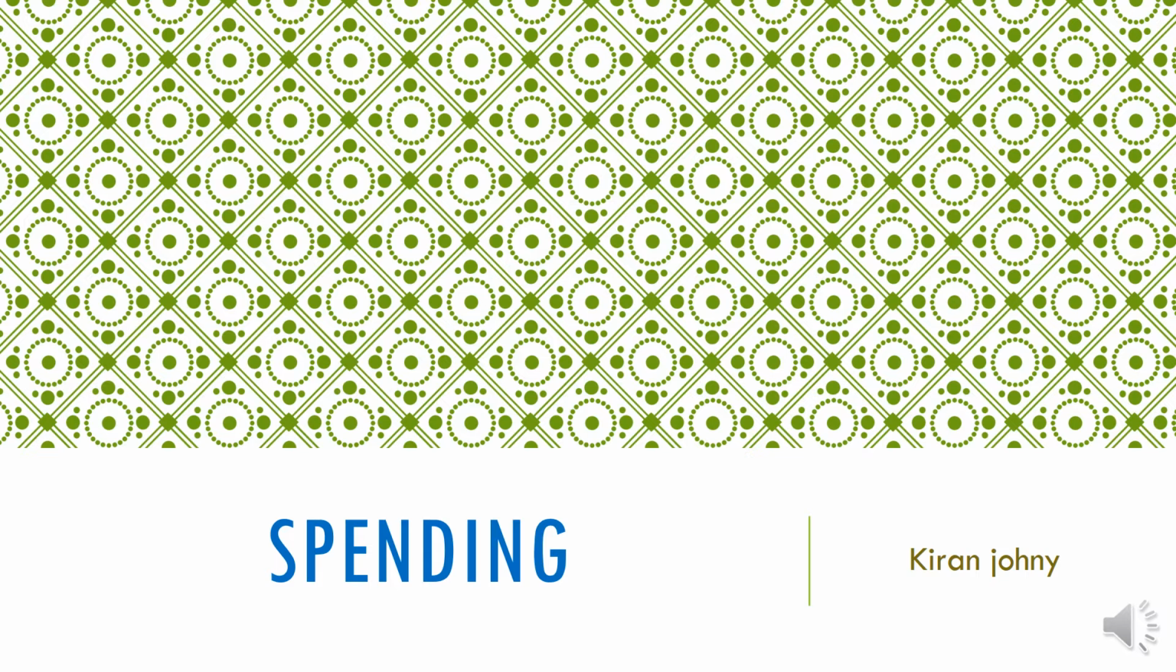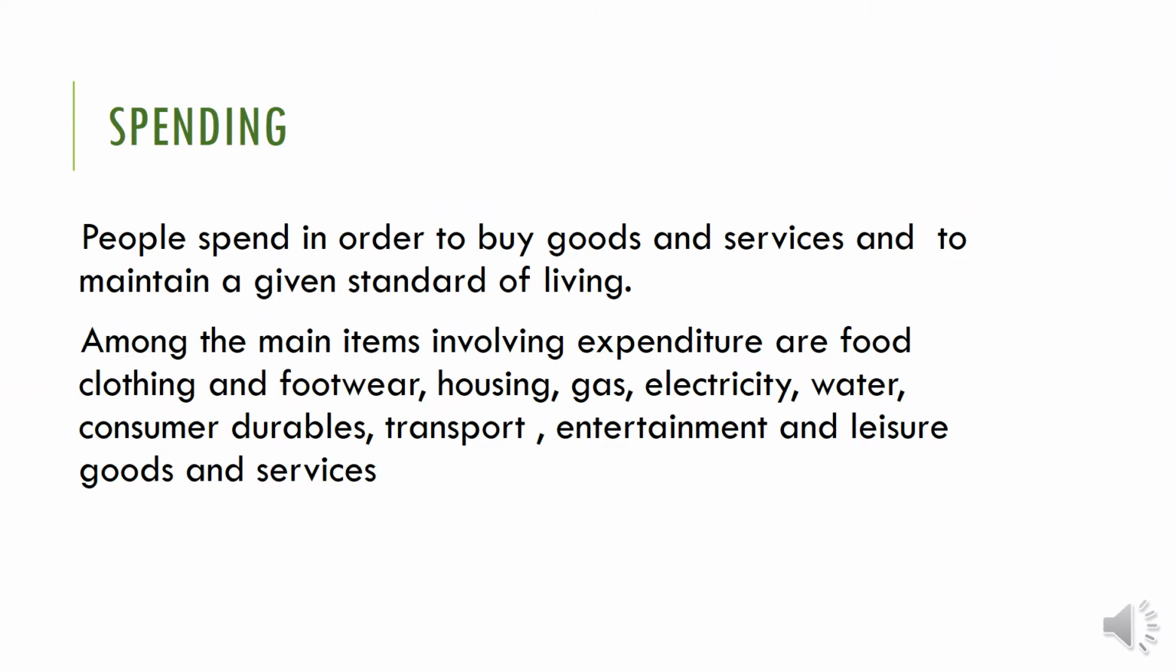So we can define what we mean by spending. People spend in order to buy goods and services and to maintain a given standard of living. We can say that we are spending to buy goods and services or to maintain a given standard of living. Standard of living means the quality of life.